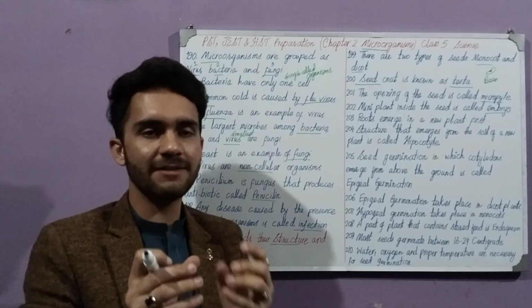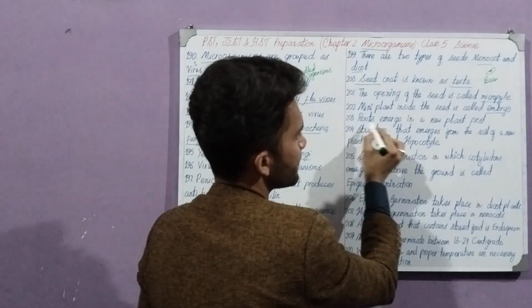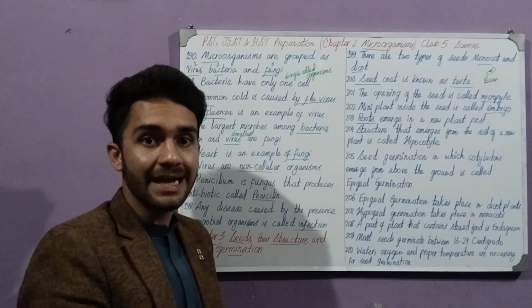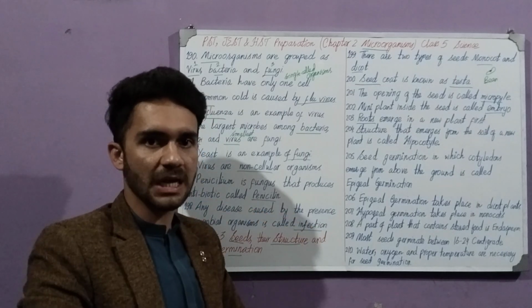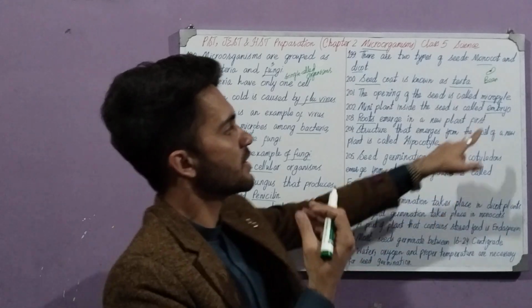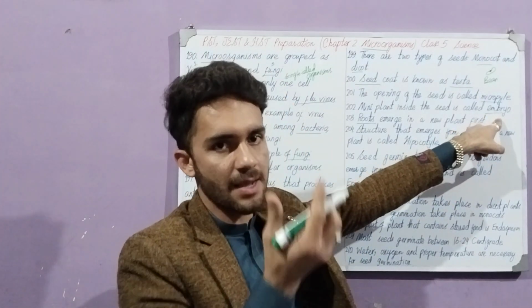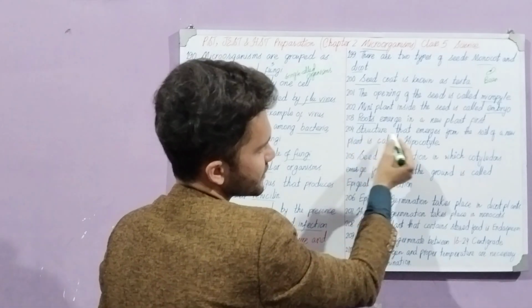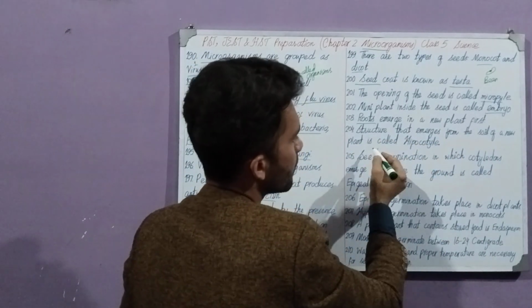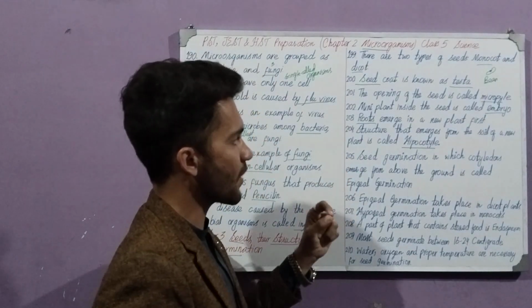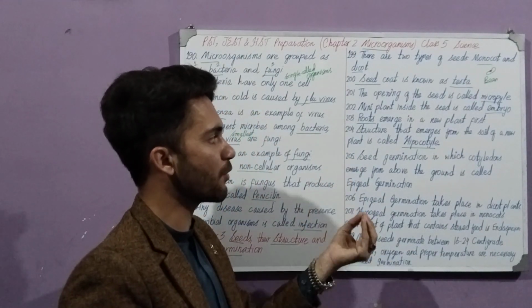Roots emerge in a new plant first. When a plant germinates, first of all the roots are germinated. When roots are germinated from inside, then the embryo comes out, the smallest embryo. Roots are larger, embryo is smaller. The structure that emerges from the soil of a new plant is called hypocotyle.